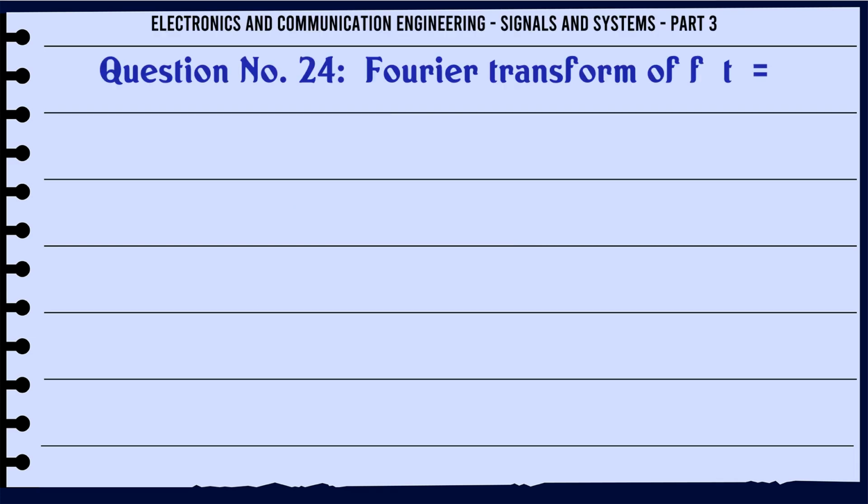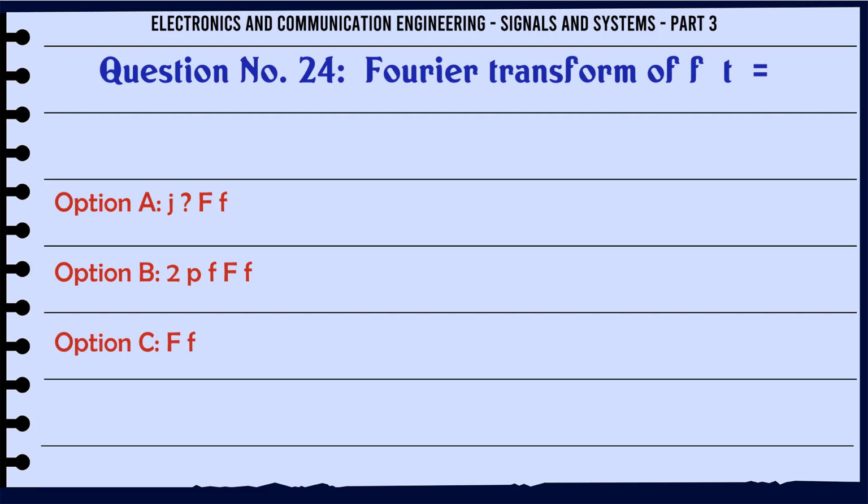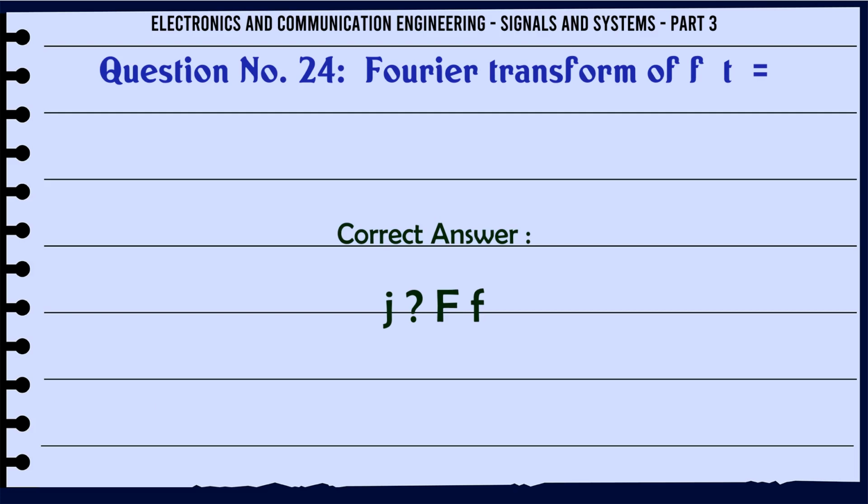Fourier transform of f(t): A, jF(ω); B, 2πF(ω); C, F(ω); D, none. The correct answer is jF(ω).